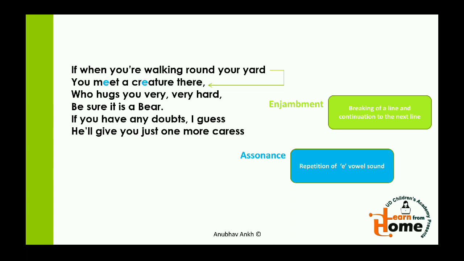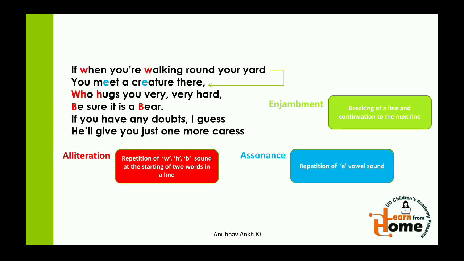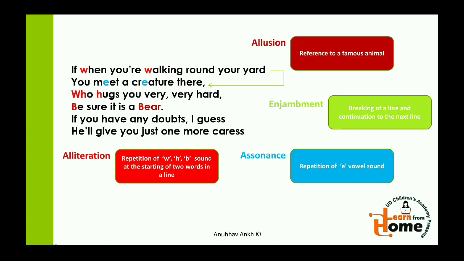And after that we come to assonance. Assonance is used. There is repetition of the E sound here. And then we have alliteration. If when you're walking, repetition of the W sound, the ha sound, who hugs you very very hard, and be sure it is a bear, the B sound. So there is alliteration here. And then we move on to the next poetic device, which is allusion.